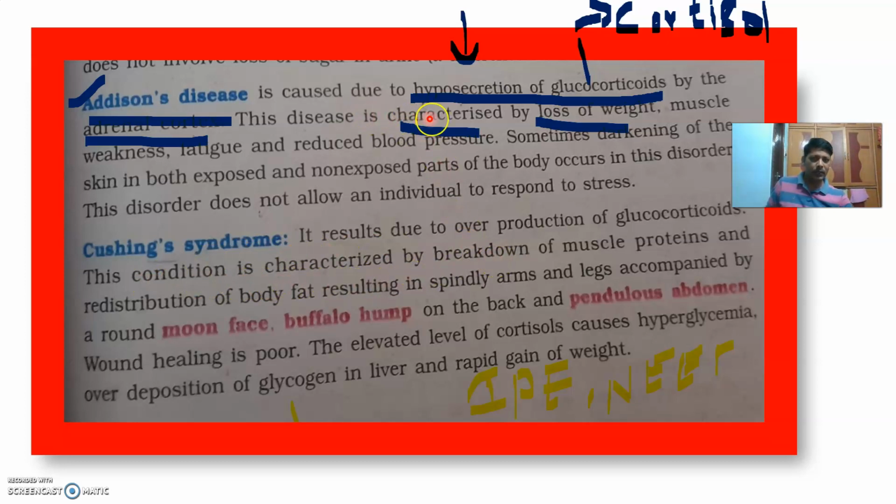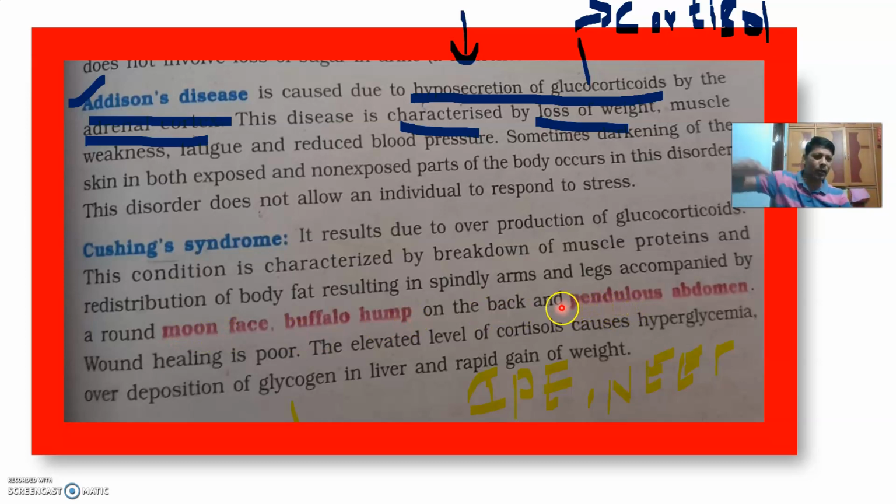This condition is characterized by breakdown of muscle protein, redistribution of body fat, spindly arms and legs, accompanied by round moon face, buffalo hump on the back, and pendulous abdomen.